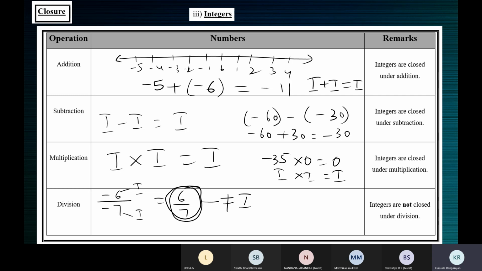Integers means they should fall under three things. It should be a natural number. Okay, if it's not a natural number, it should be the negative of a natural number. If it's not that also, then it should be 0. One of these three it should be, then only it's an integer. Otherwise, it's not an integer. So 6/7 is not a natural number. It's not the negative of a natural number. It's not 0. So 6/7 is not an integer. It is a rational number.